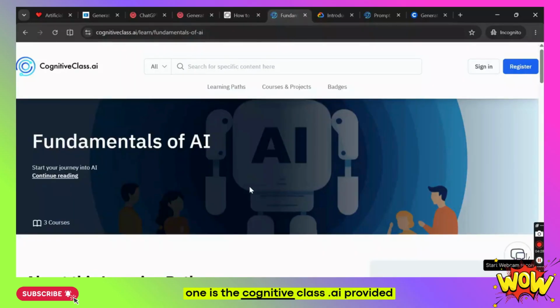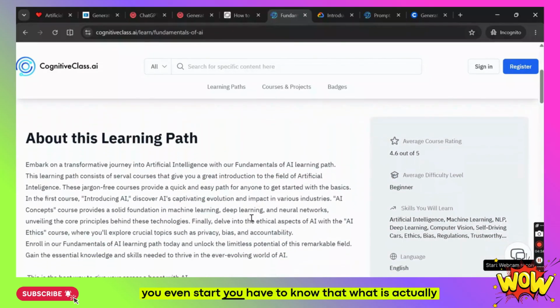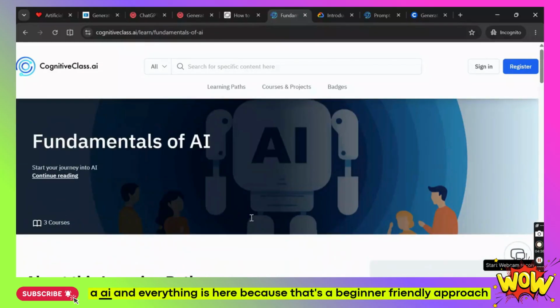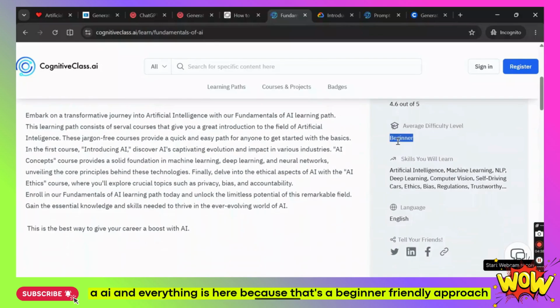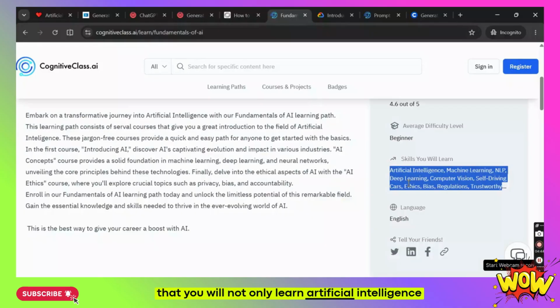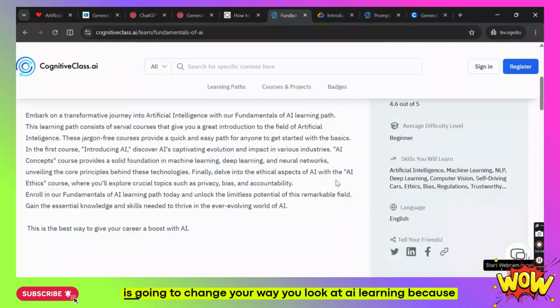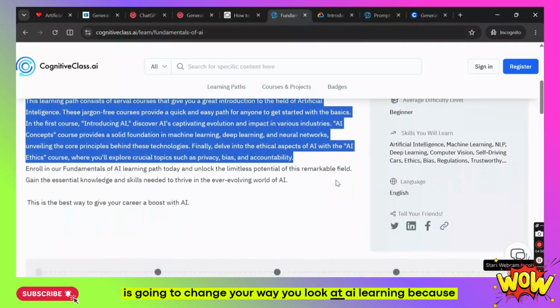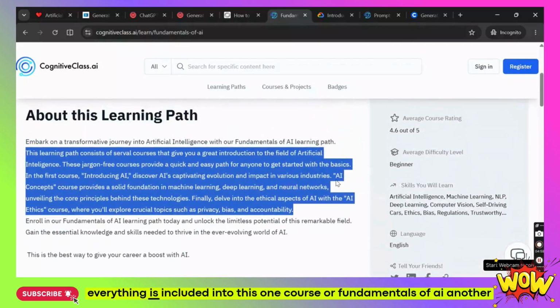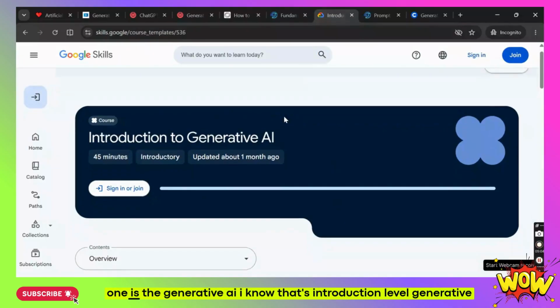Another one is CognitiveClass.ai, which provides the Fundamentals of AI, because before you even start, you have to know what is actually AI, and everything is here because that's a beginner friendly approach. And what makes it different from others is that you will not only learn artificial intelligence, you will learn machine learning, NLP, deep learning, computer vision, self-driving cars, ethics, bias, regulations, and trust, and so many things. That is going to change the way you look at AI learning, because everything is included in this one course, Fundamentals of AI.